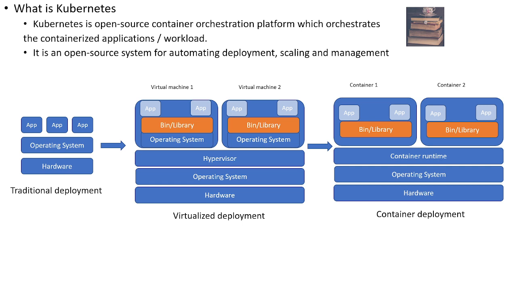In case of the container deployment, we have hardware, we have an operating system, and instead of a hypervisor, there is a container runtime. The container runtime is nothing but the actual container engine, that is Docker, the Docker daemons and all that. Using that container runtime, I can deploy container one, container two, or any number of containers on top of that, depending on the capacity, and then access my application.